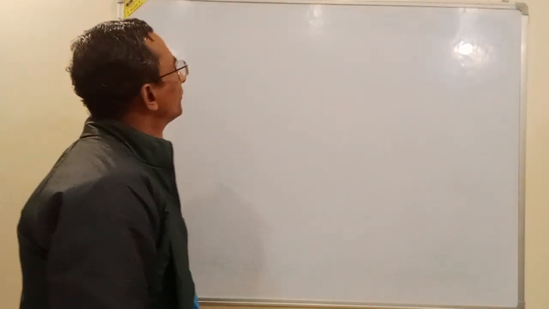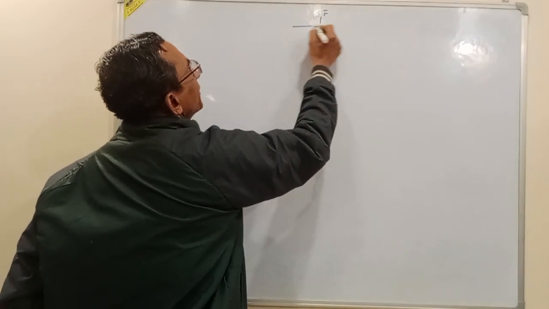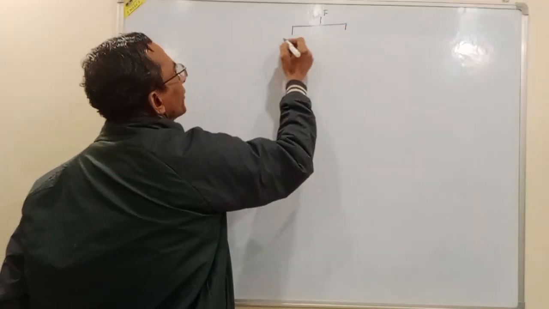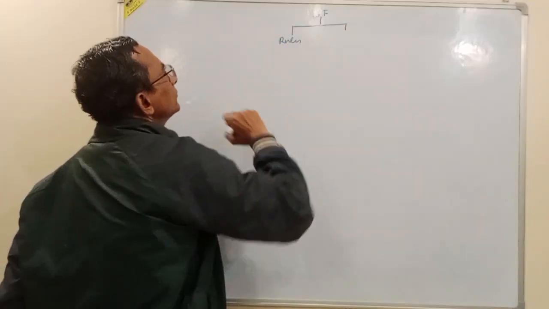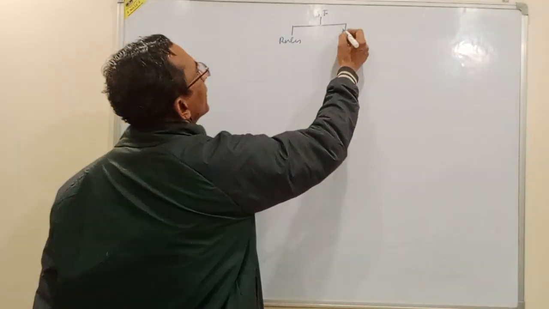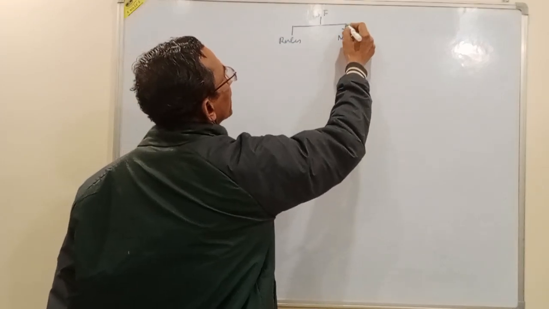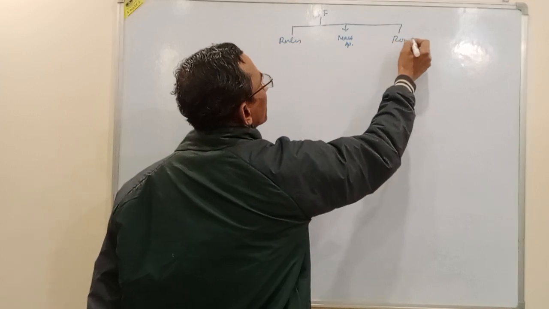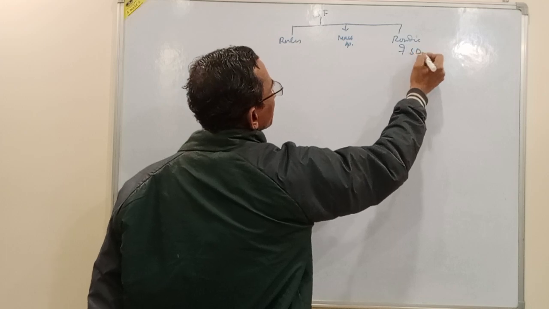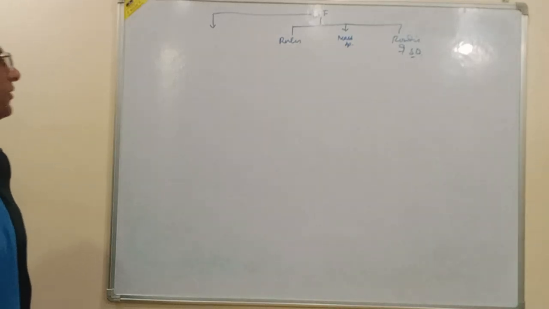The next topic was significant figures. Under significant figures, we had studied the rules to find the significant figures, mathematical operations on significant figures, and lastly the rounding of significant digits. What is a significant figure? In that we had studied: